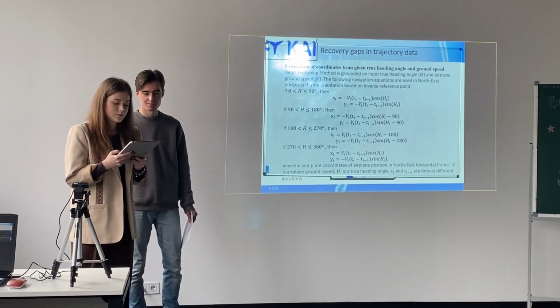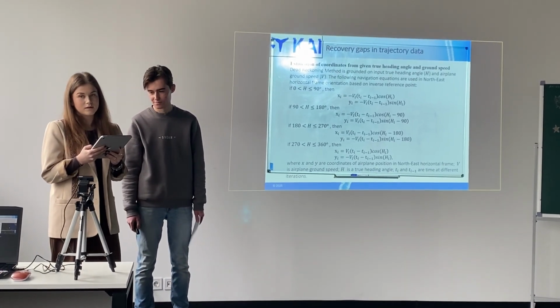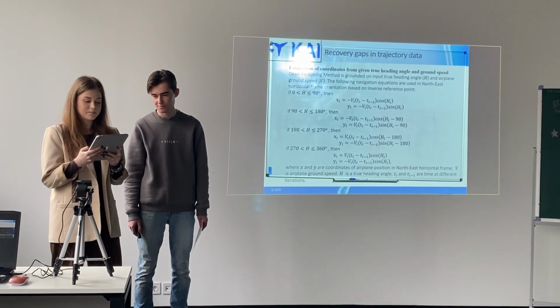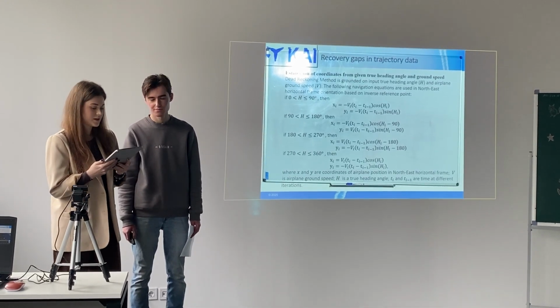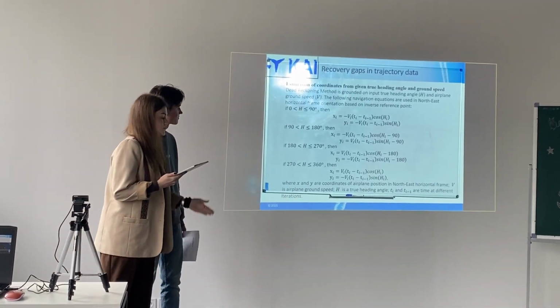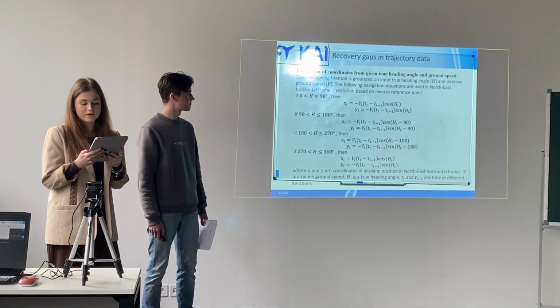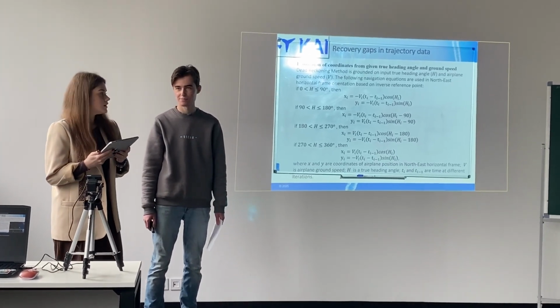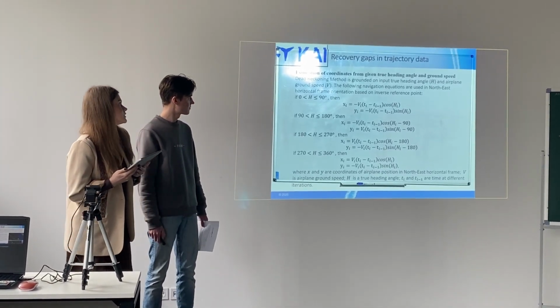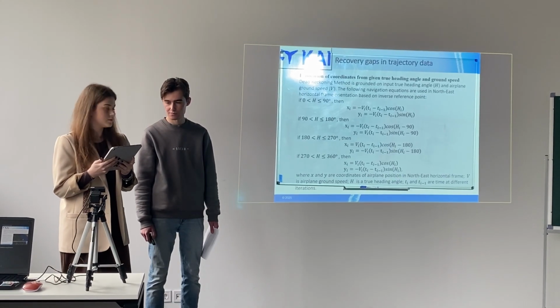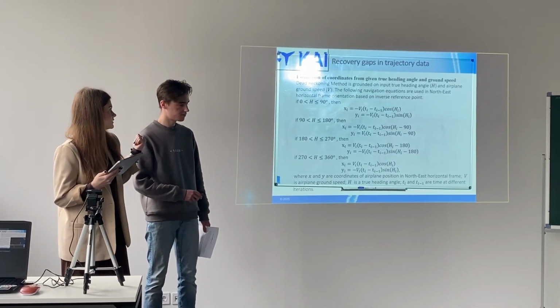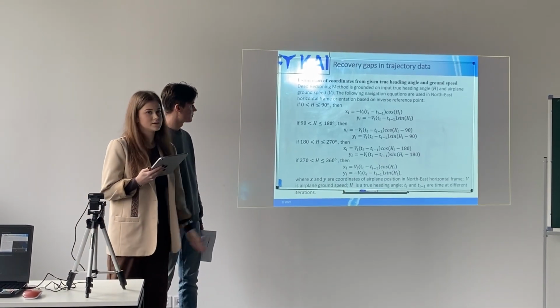In cases where we don't have coordinates, but we do have course and speed, we can use the dead reckoning method, as you can also see, to recover coordinates by speed and velocity. That method is presented here.